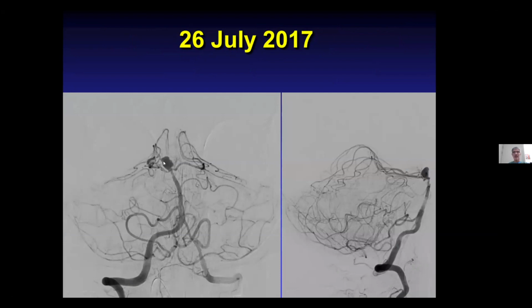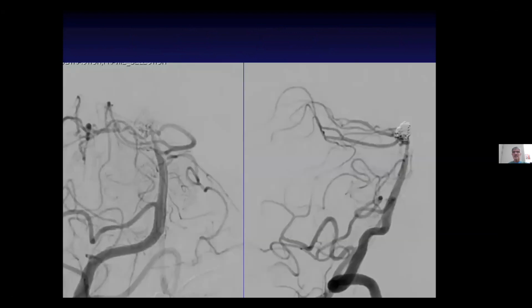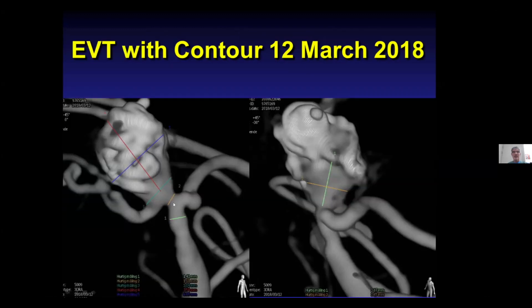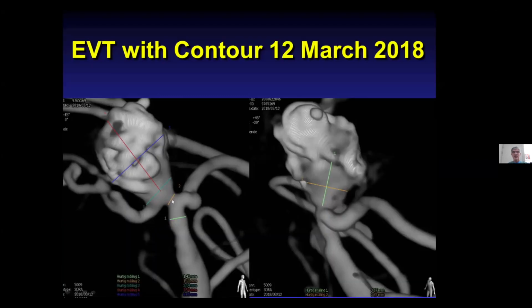This is the original angiogram. This is the 3D reconstructed image. And this is the treatment result in the other institution, with somewhat loose packing here at the neck, so it's not a big surprise that follow-up at 9 months showed significant remnant. So what to do here? As you see here, all the sizes are very, very small. So here it's very difficult to place